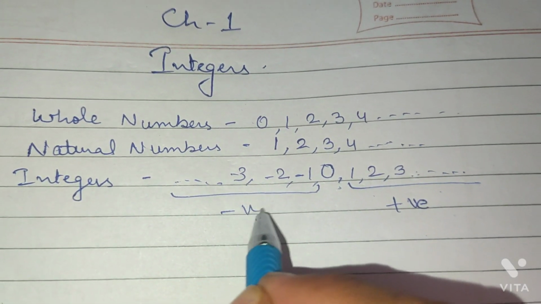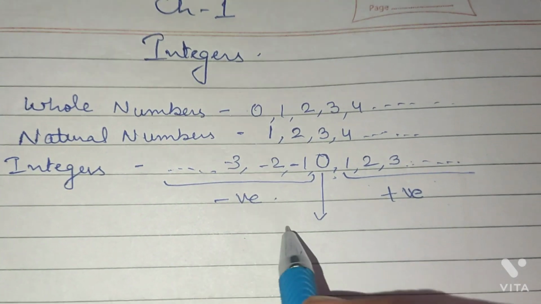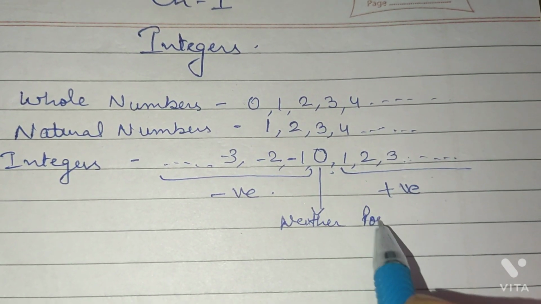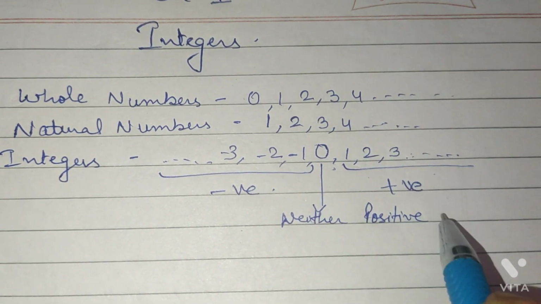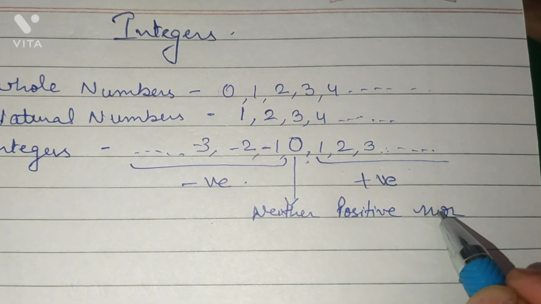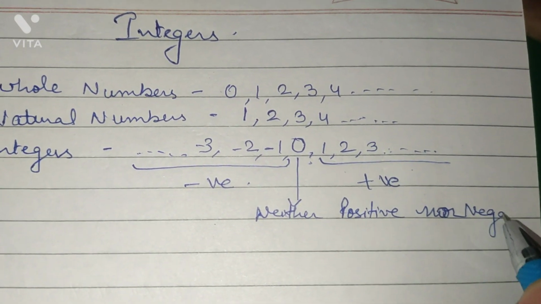In between there is 0, which is neither positive nor negative. So when we combine positive and negative numbers including 0, those are called integers.